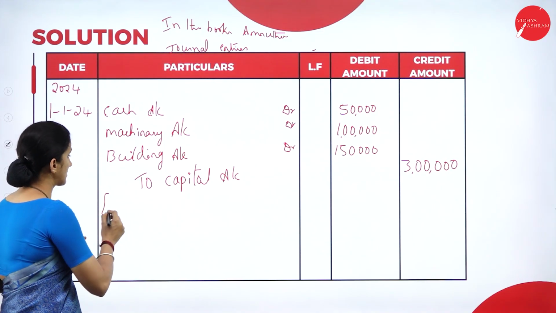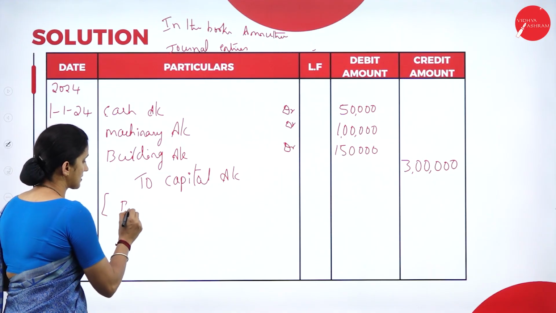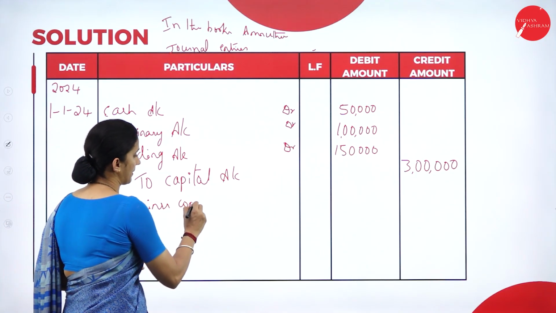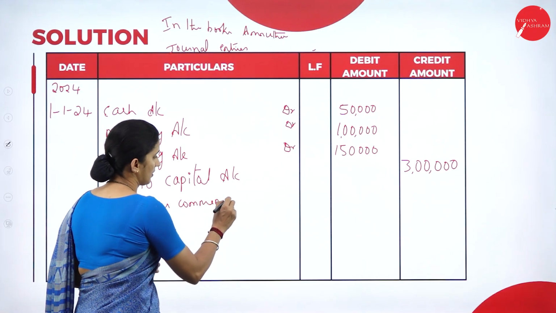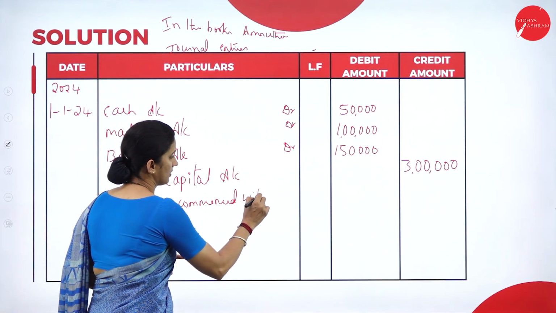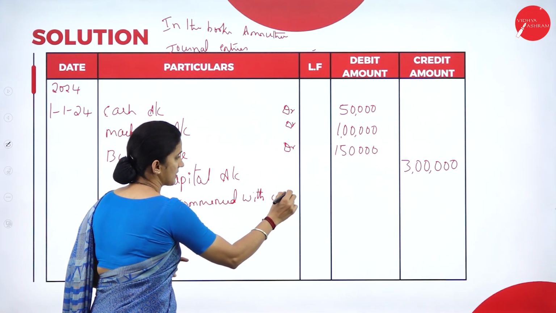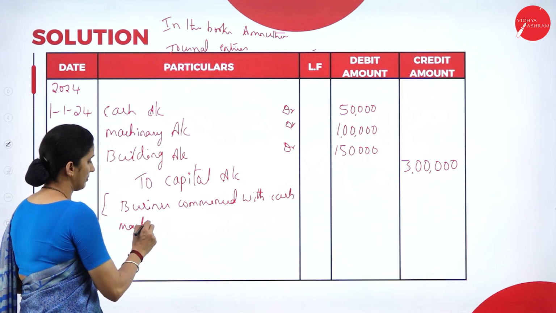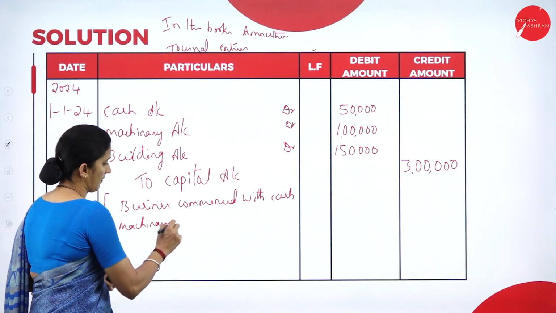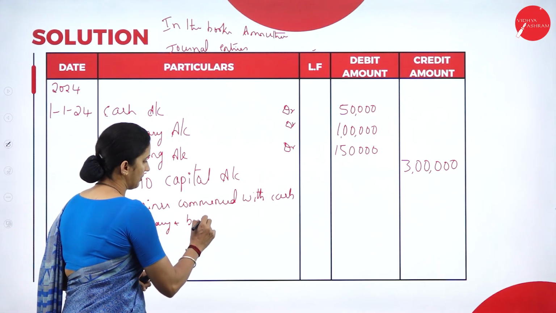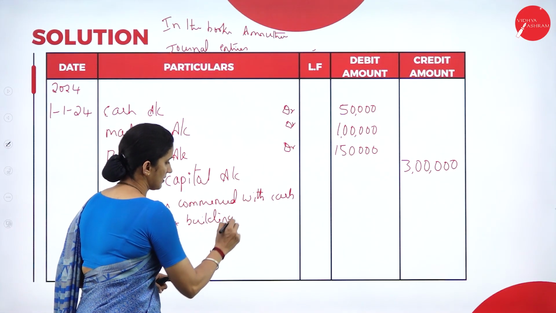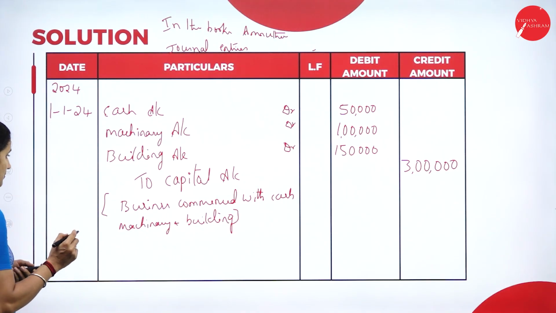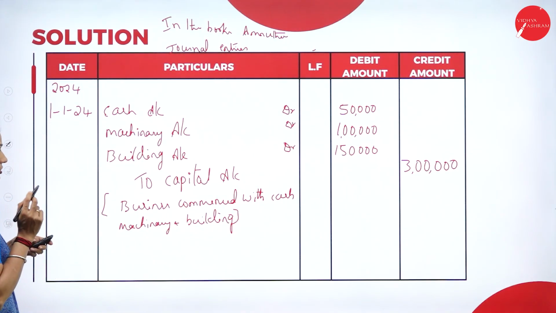So simply we can write the narration: business commenced with cash, machinery and building. So this is the narration that we write. So after your first transaction, we move on to the next.